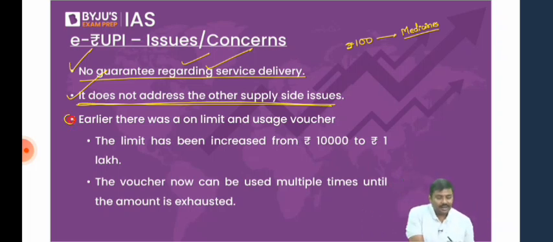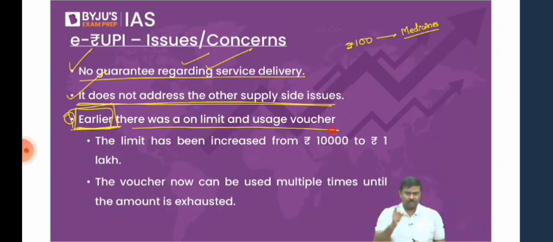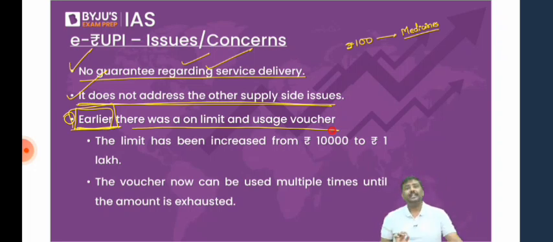Third one, underline the term earlier. Earlier, there was a limit on the usage of voucher. Right? What do you mean by limit on the usage of voucher? You will get a voucher of 100 rupees. You can use it only once. Right? Understand the problem here. You have received a voucher of 100 rupees. You can scan it only once.